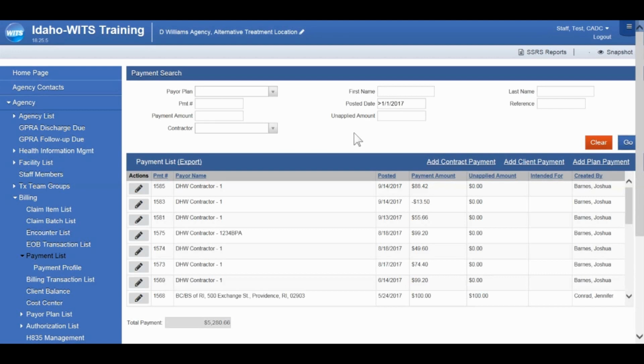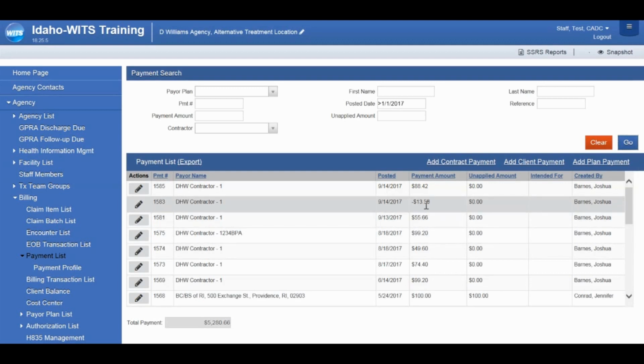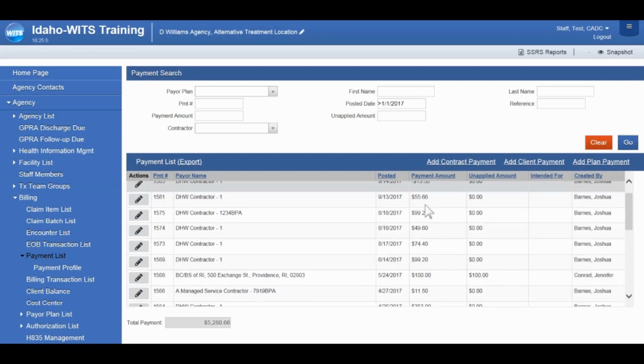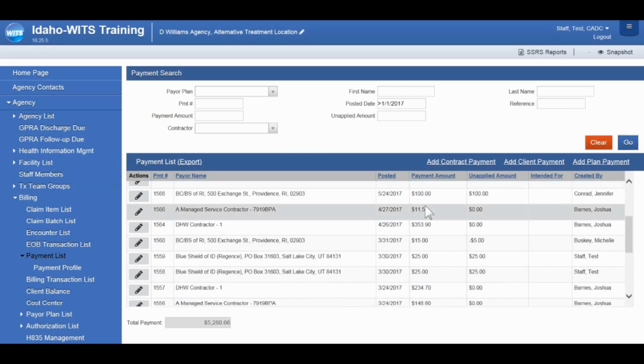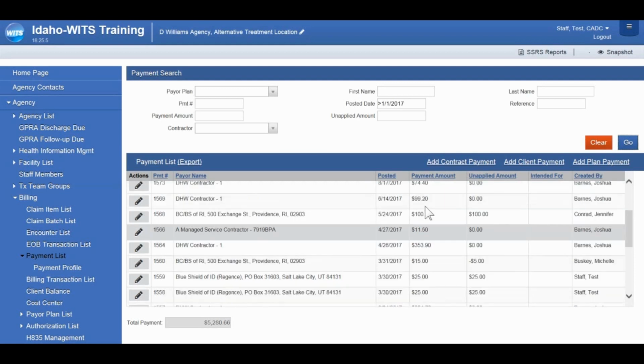You'll see the payer listed, as well as the posted date and the amount. That payment number is listed in that first column there. So we'll scroll through and I'll locate the payment that I made for the training here.